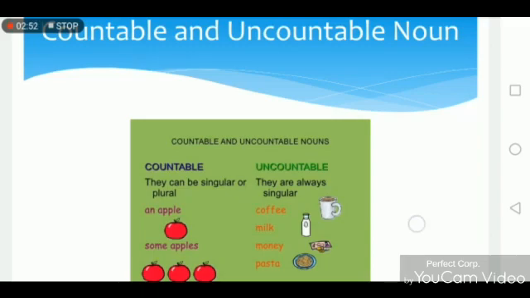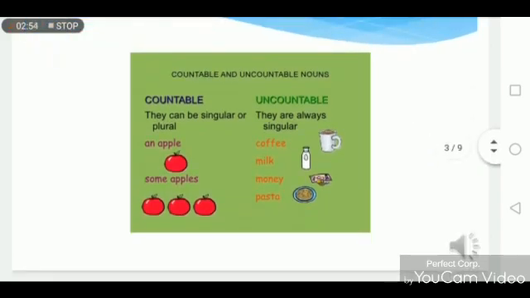Let's look at this table. Countable noun can be singular or plural. For example, apple. Apple is a singular noun, but you can add s at the end of apple, so it becomes the plural.